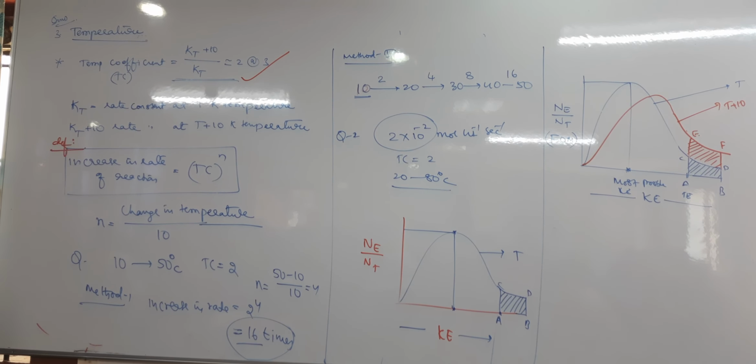What is the increase in the rate of reaction if the temperature rises to 80 Kelvin? Tell me, what is the answer?